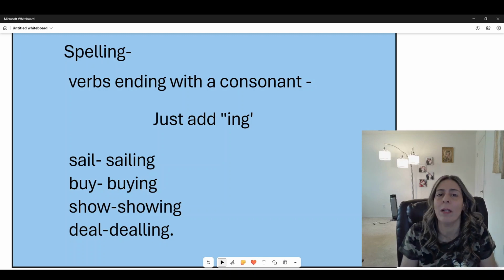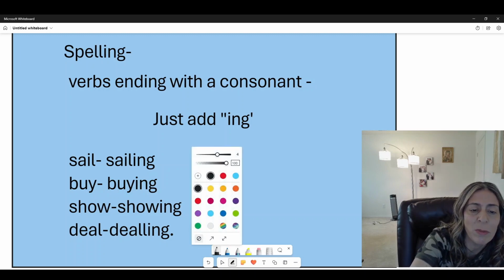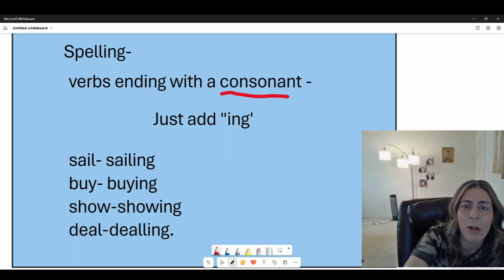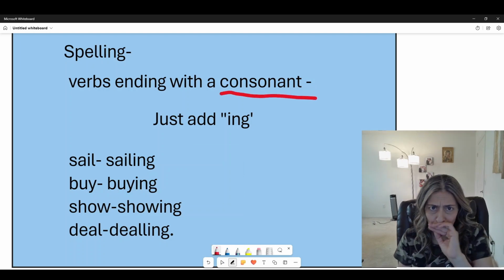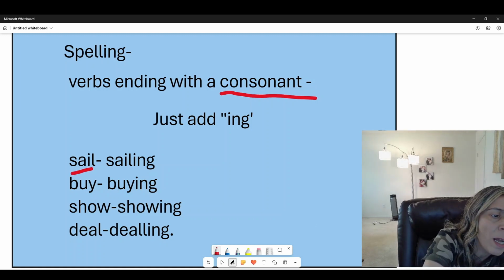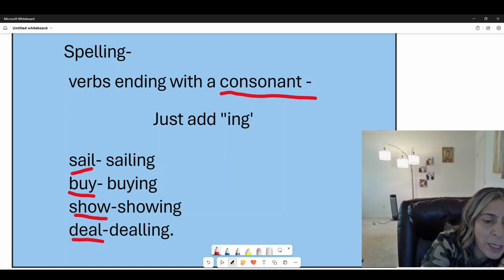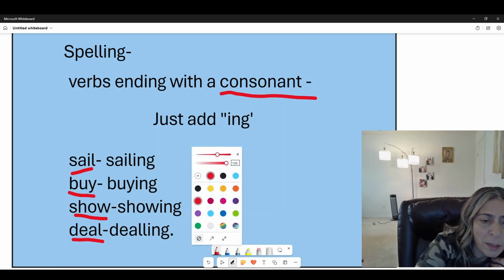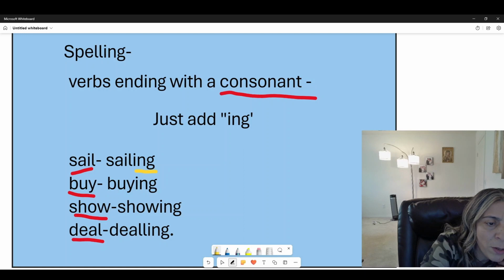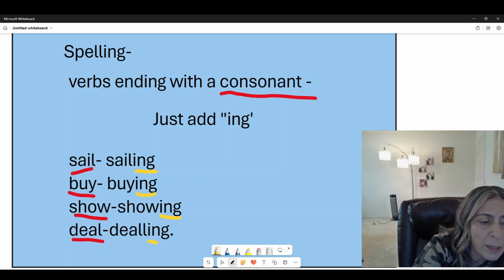So we have just the regular verbs. Okay, regular verbs are verbs ending in a consonant, which is like in just a letter, you know. Okay, and we just add ing without doing anything. Verbs such as sail, buy, show, and deal. Okay, we just bring ing. So you can tell here that we only got ing to the end of each verb without doing anything. Okay, dealing.